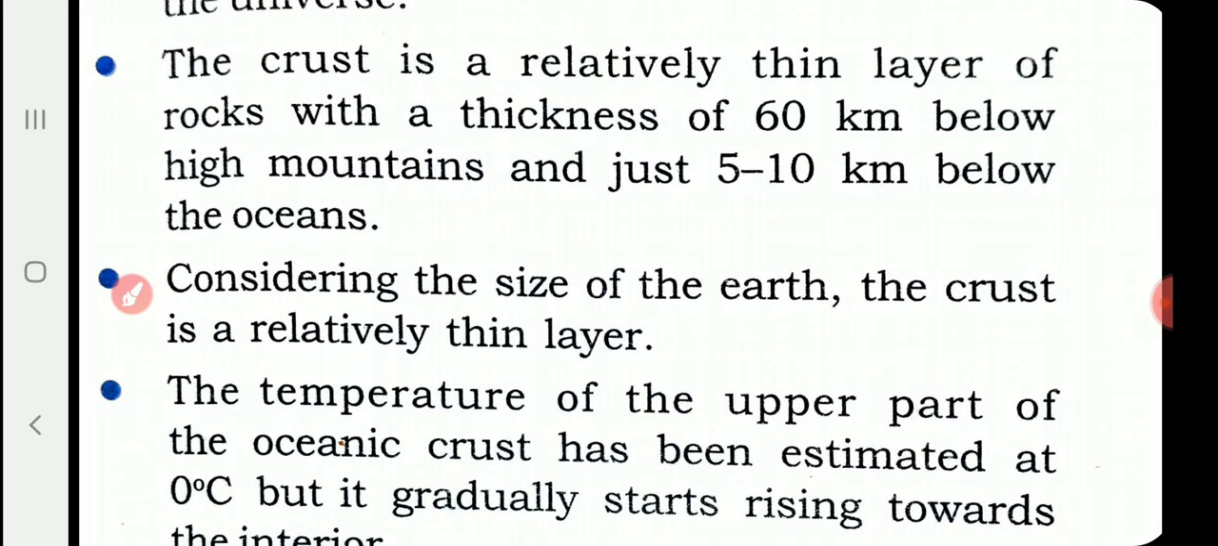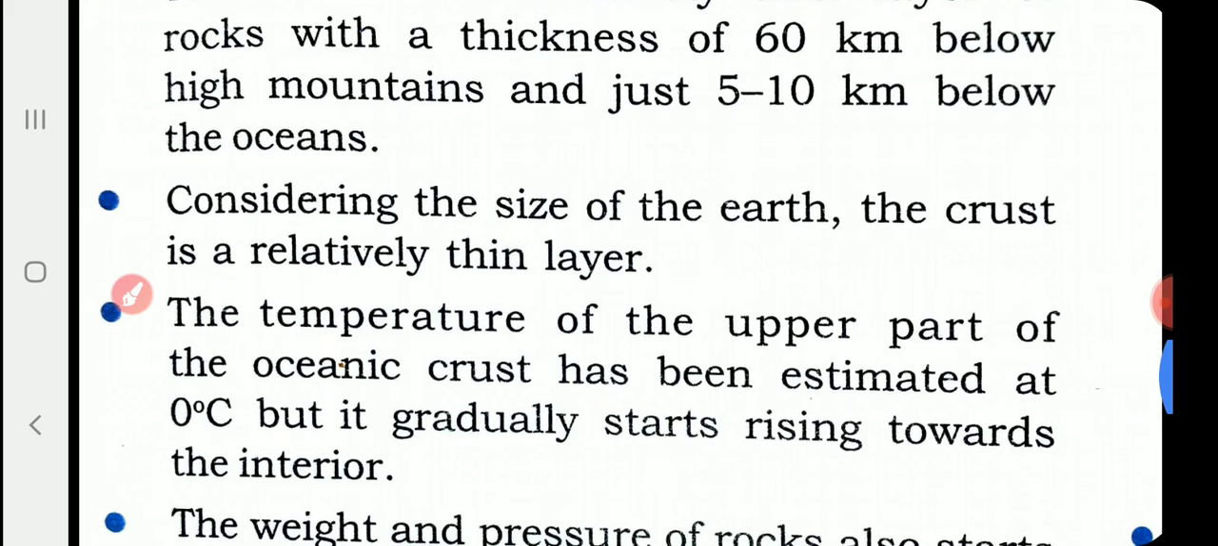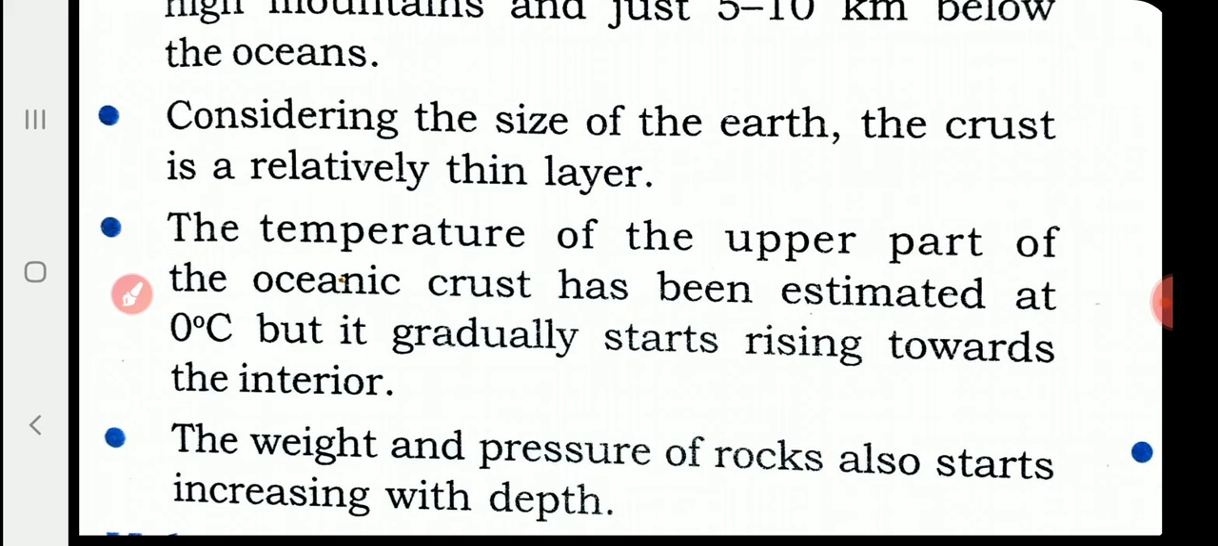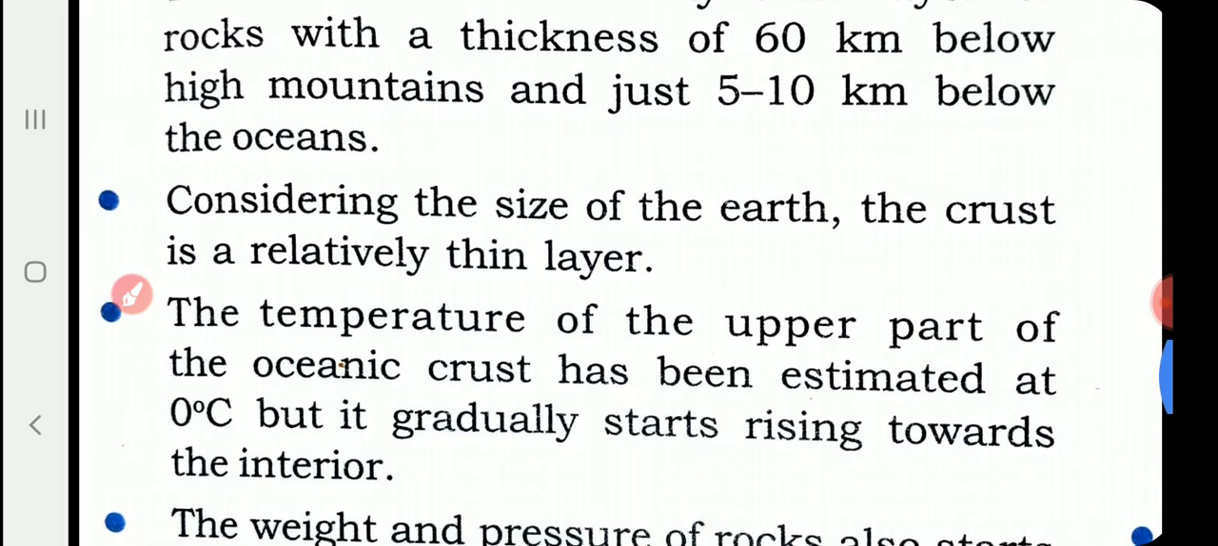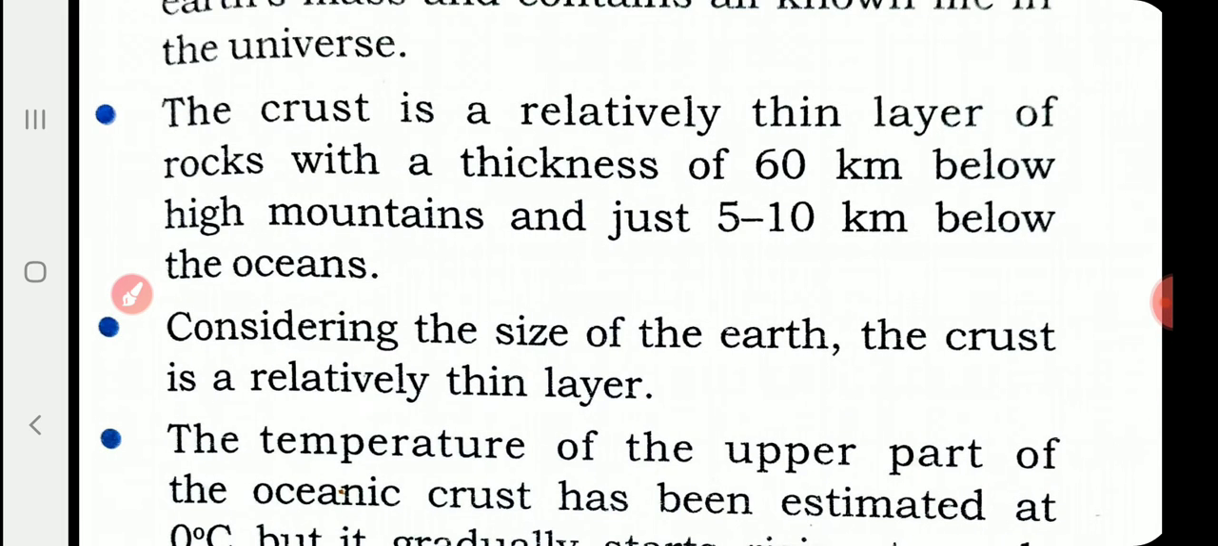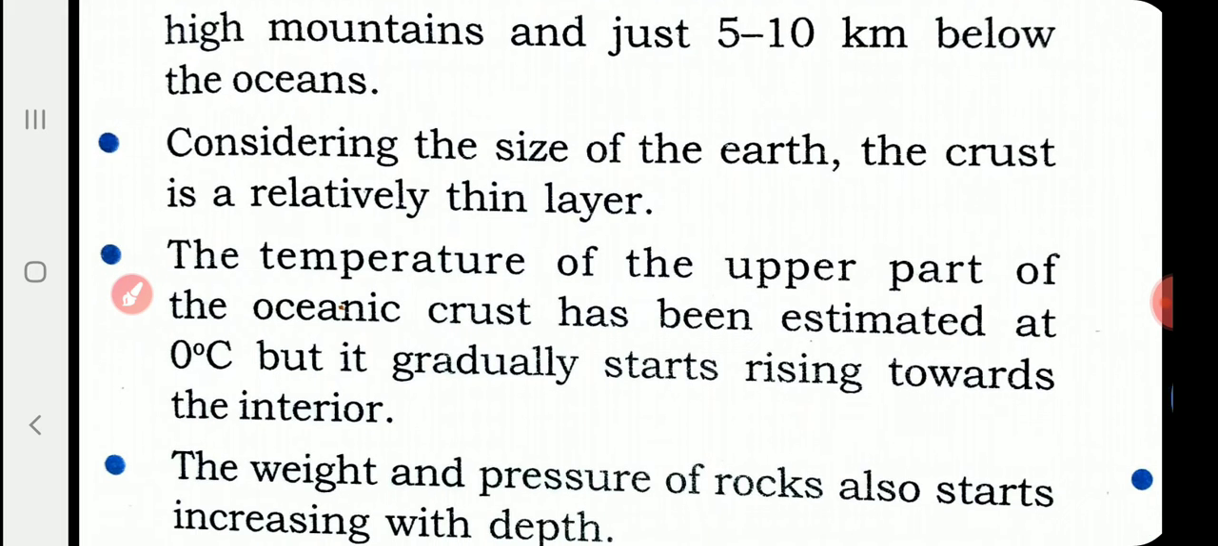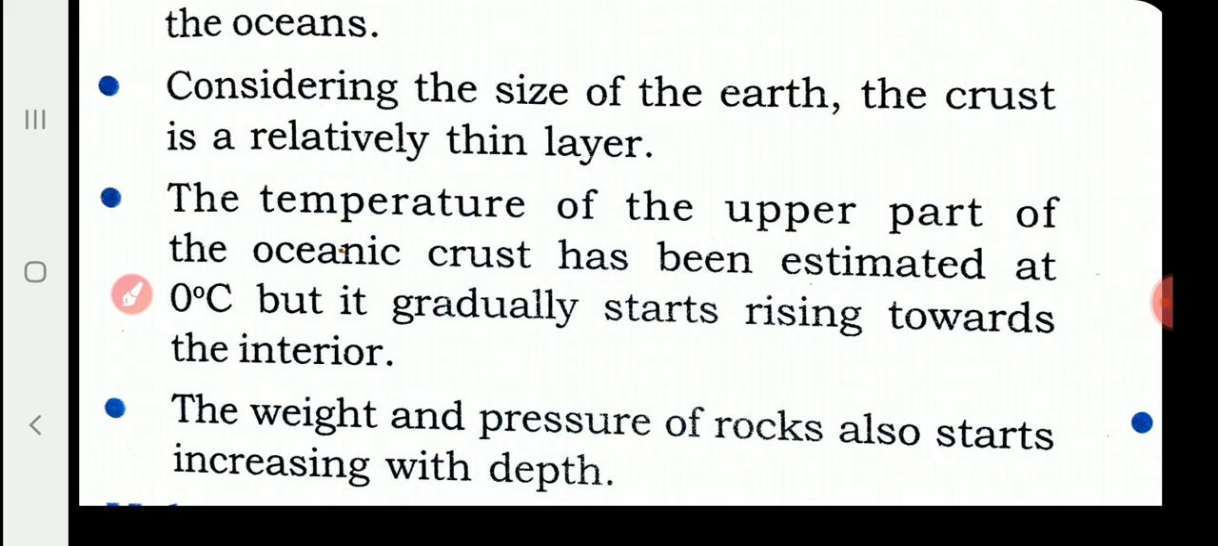Again, the crust is a relatively thin layer of rocks with a thickness of 60 km below high mountains and just 5 to 10 kilometers below the oceans. Considering the size of the earth, the crust is a relatively very thin layer. Compared to the other two layers, the outermost layer, the crust, is relatively thin.